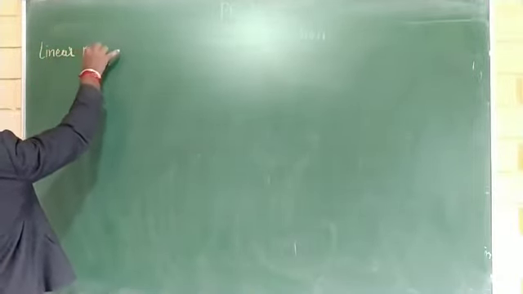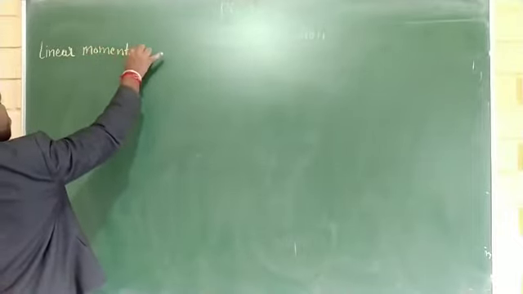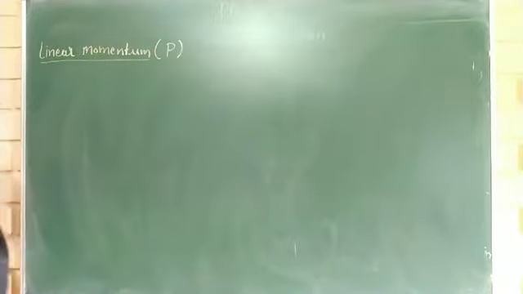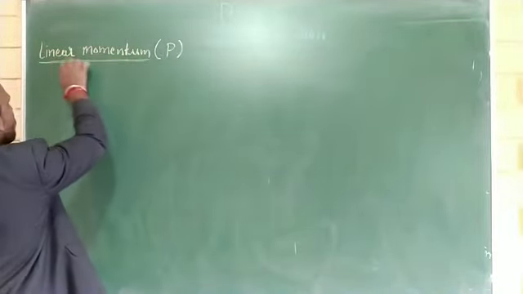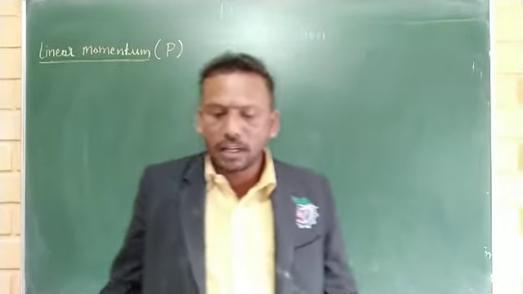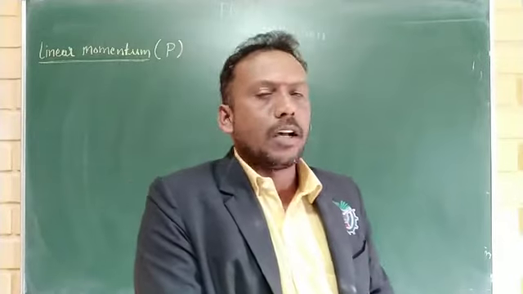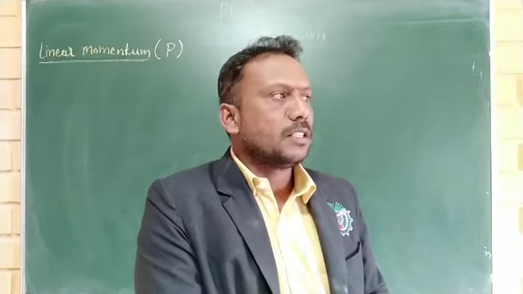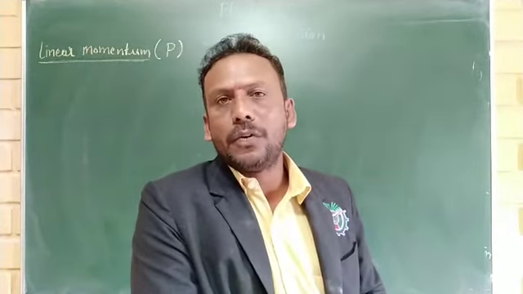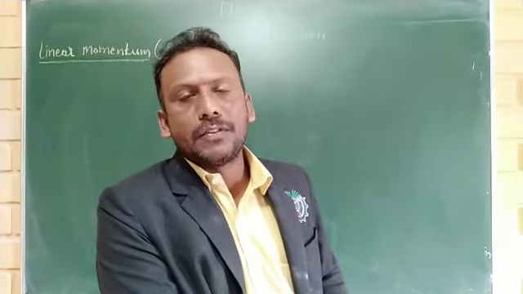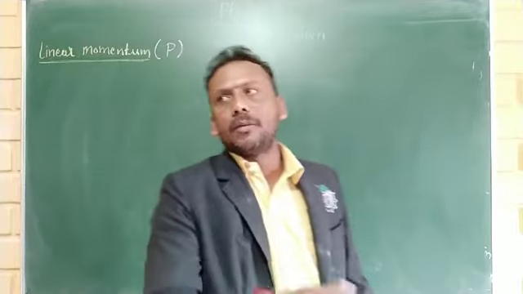Linear momentum is denoted by the symbol P. Linear momentum is nothing but the quantity of motion contained in an object. The quantity of motion contained in an object or a body is called linear momentum. Or it can also be defined as the product of the mass and the velocity of the body.